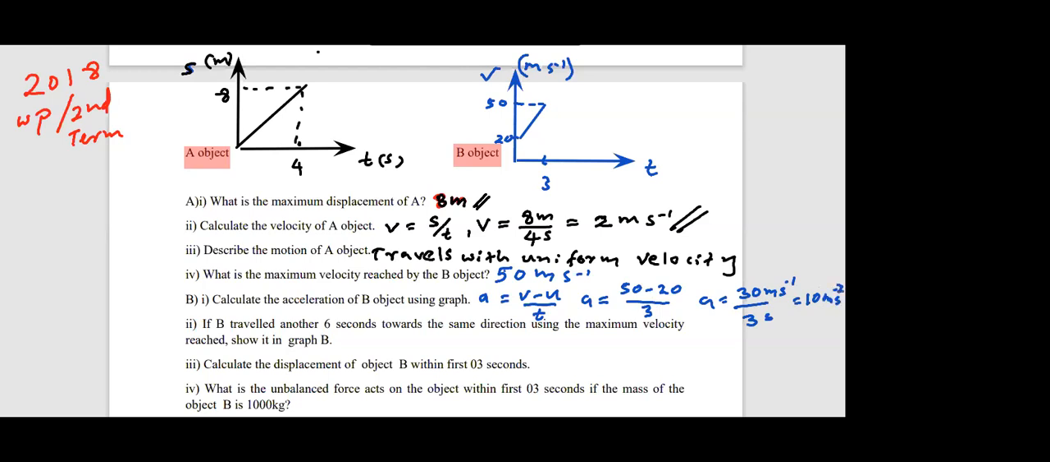Be careful about the units. If the units go wrong, then you get no marks for your final answer in the exam, especially in essay type questions. Right? Okay. Then the next part.